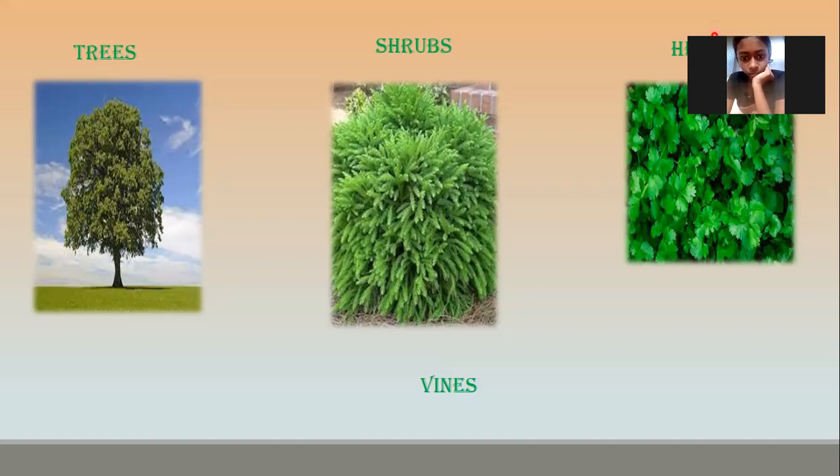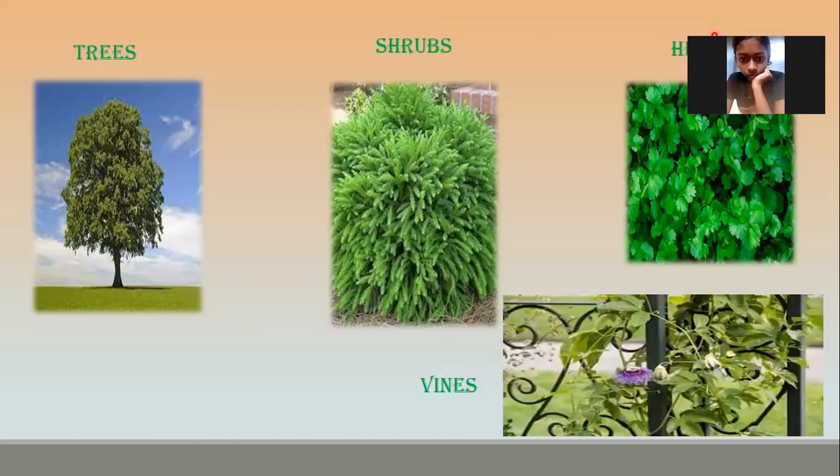Now the next category is vines. Have you seen a grape plant? Grape, angur. Or a pumpkin plant, or a watermelon plant? No, I didn't see. Okay, so can you just observe the last picture? When you compare these two pictures, what difference can you find in this picture?